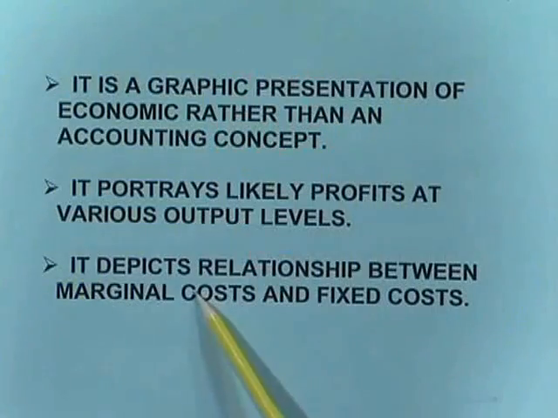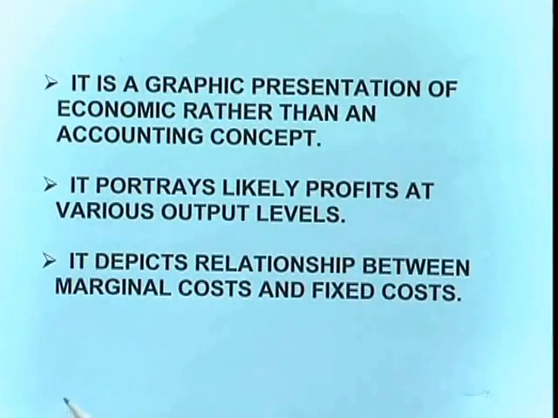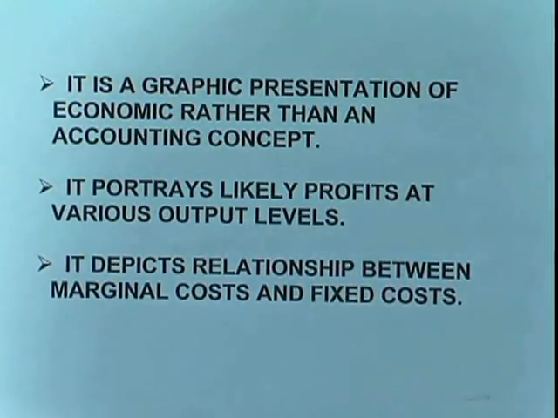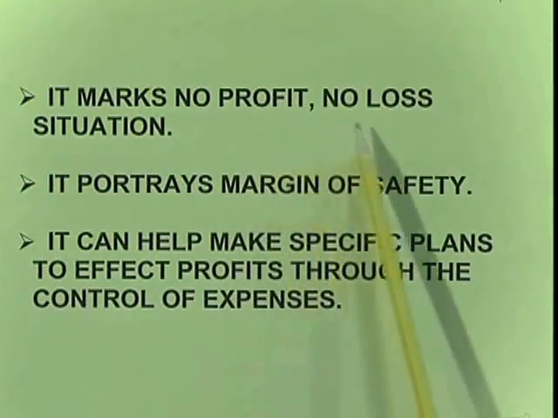Next, it depicts the relationship between marginal cost and fixed cost. So what is this marginal cost? In the next session we will discuss it. That is how much above the fixed cost we have to keep it. And again, what it gives us is it marks the no profit no loss situation. So as I already told, it shows us what the profit is and where the point is where there is no profit and loss.